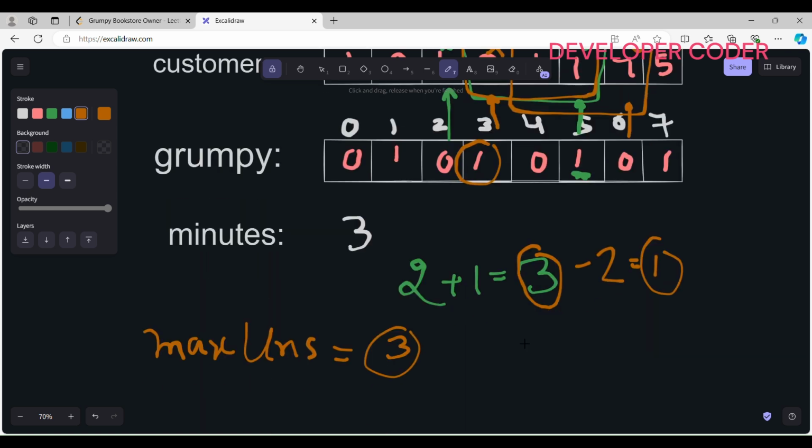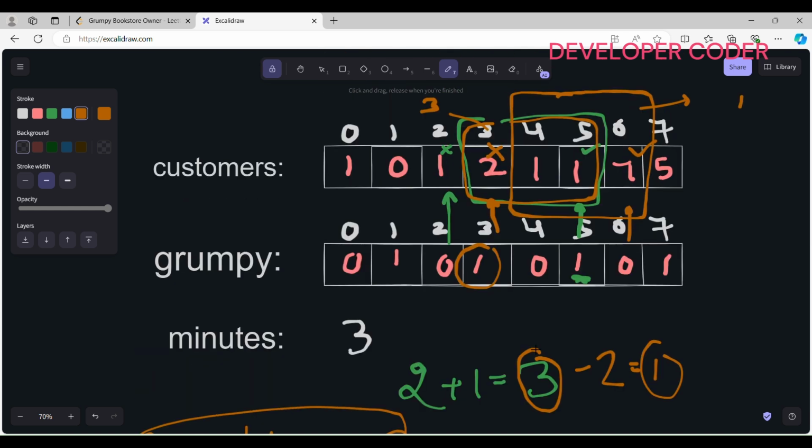Okay, so we have to just make note of this: what is the max unsatisfied customers result that we get till now. In this window, 1 is the answer. Now let's move further. So let's see this window. Here I have to exclude this and include this. My window moves further now, so here this person is already satisfied, so I don't need to do anything.